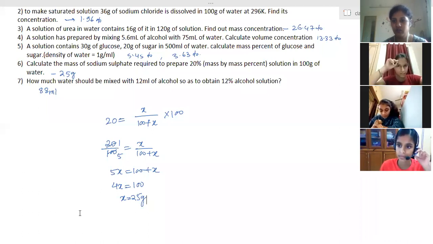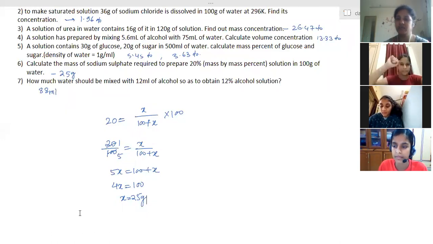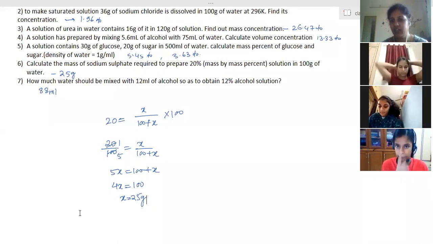Fog and smoke are examples of aerosols. In fog, water is dispersed in air. In smoke, solid particles, solid pollutants are dispersed in air. So these are all aerosols. Whenever liquid or solid is dispersed in a gaseous medium, we consider it an aerosol. All your perfume sprays are aerosols.